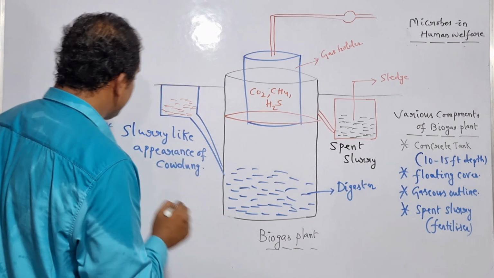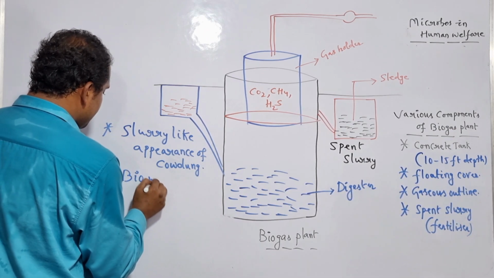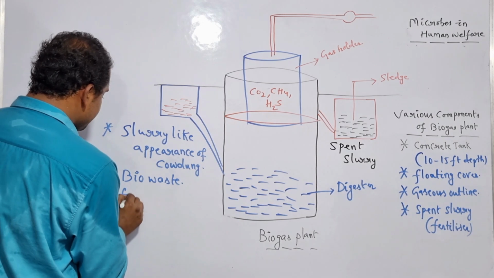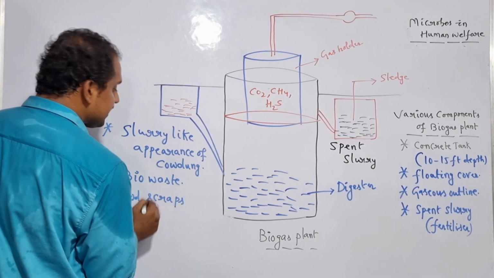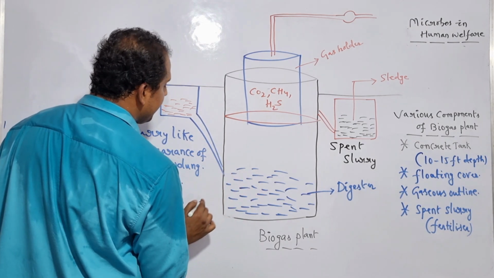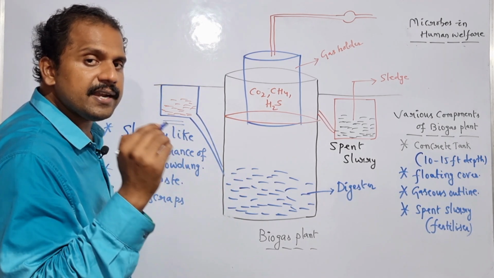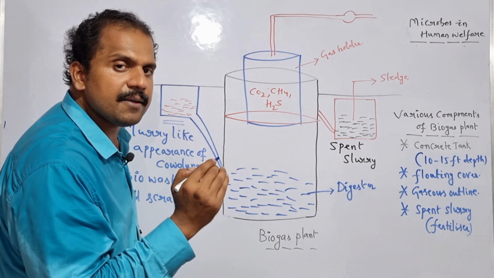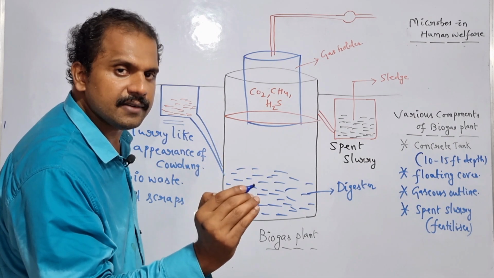In addition to the slurry, the bio waste and food scraps are successfully subjected to the concrete tank by taking the advantage of a specific outlet. All the specific organic materials are subjected to the concrete tank. Is it clear?